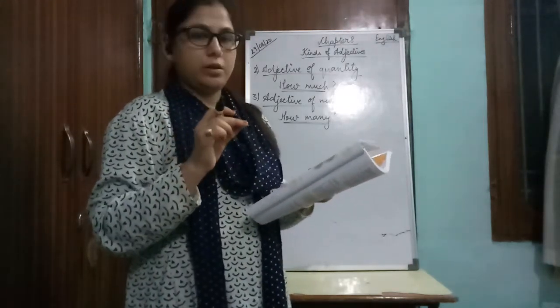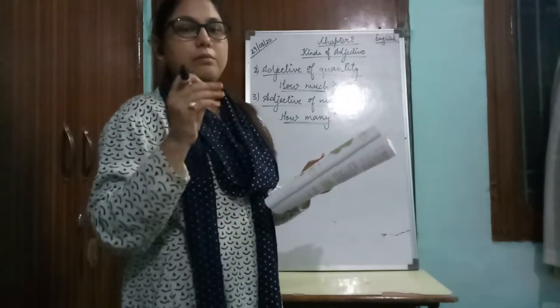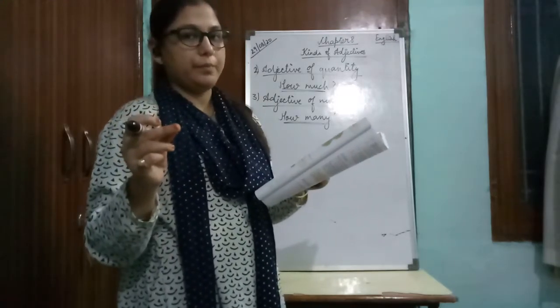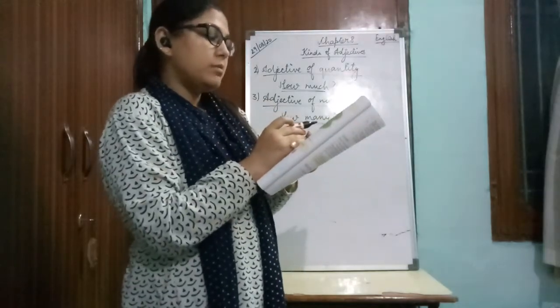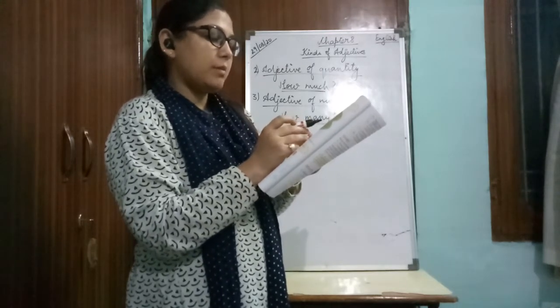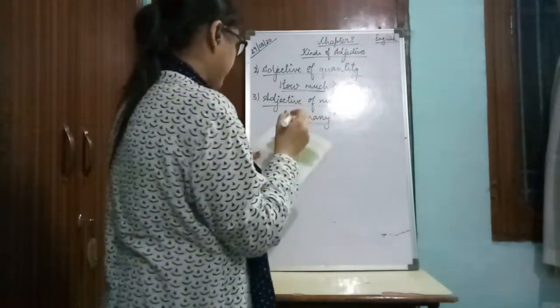Now you might be confused that some adjectives can be adjectives of quantity and also adjectives of number. Like you have here, "Manu has finished all the shoe" and "All the students are present today." In both sentences, all is an adjective.